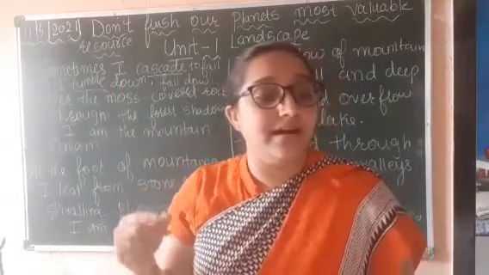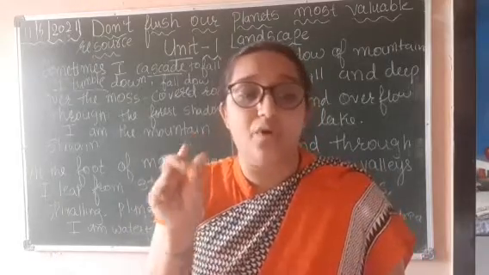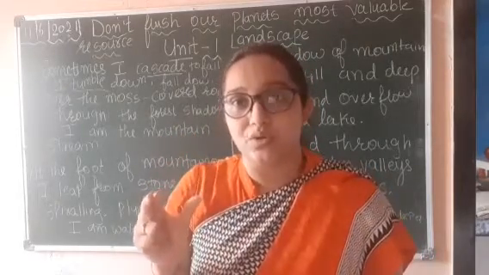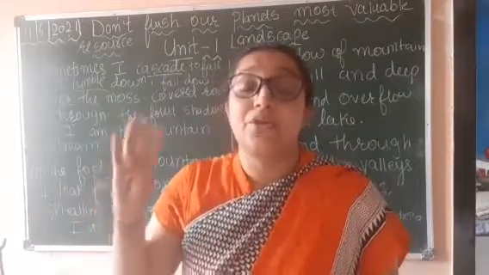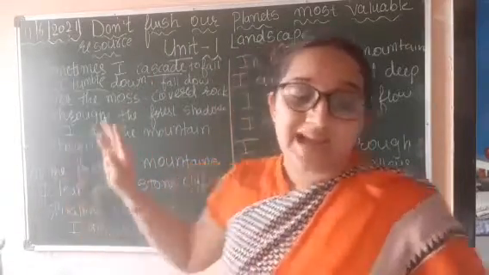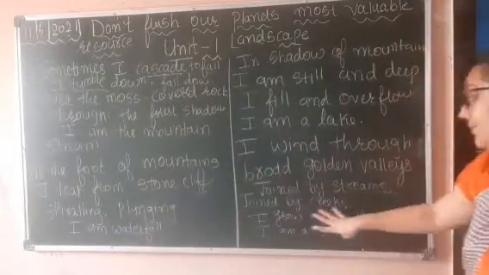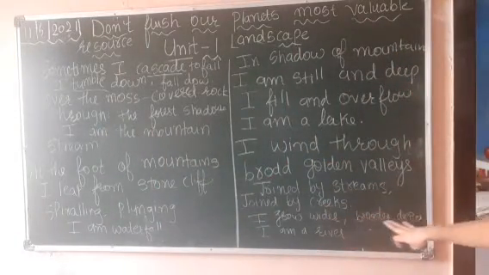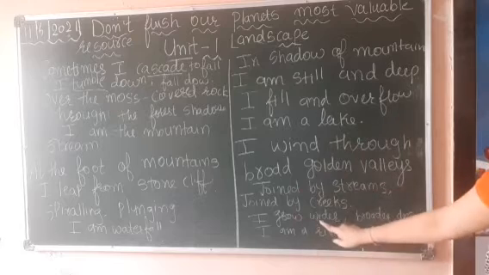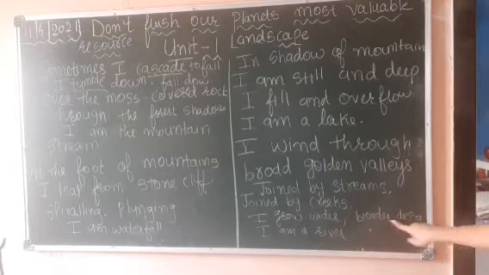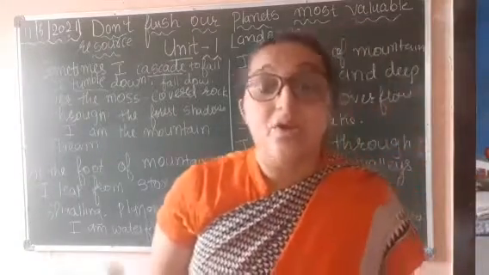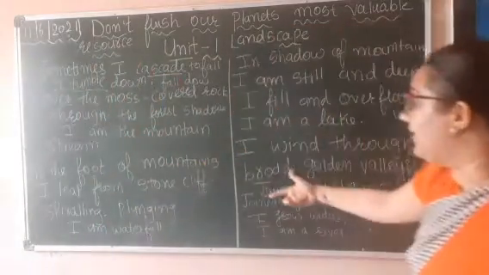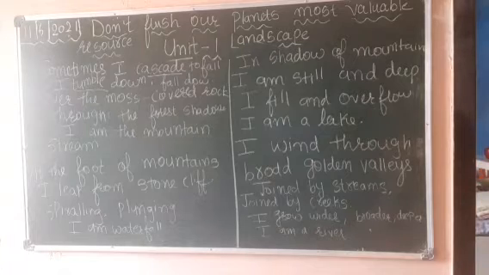Now creek means a very narrow area of water where the sea flows. So that is why rivers are always broader, wider and deeper. So I am a river. Okay, so all these are the forms of water.